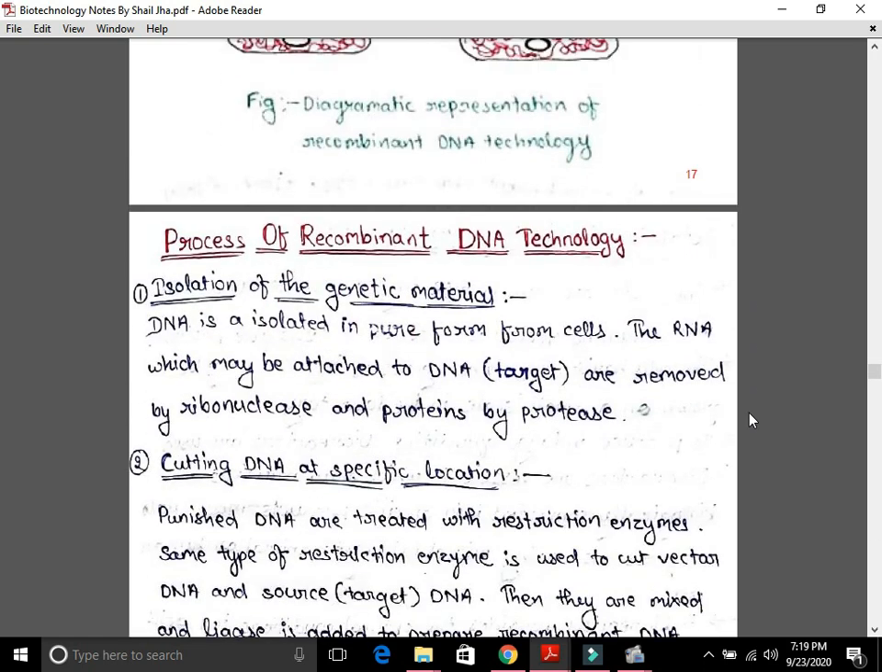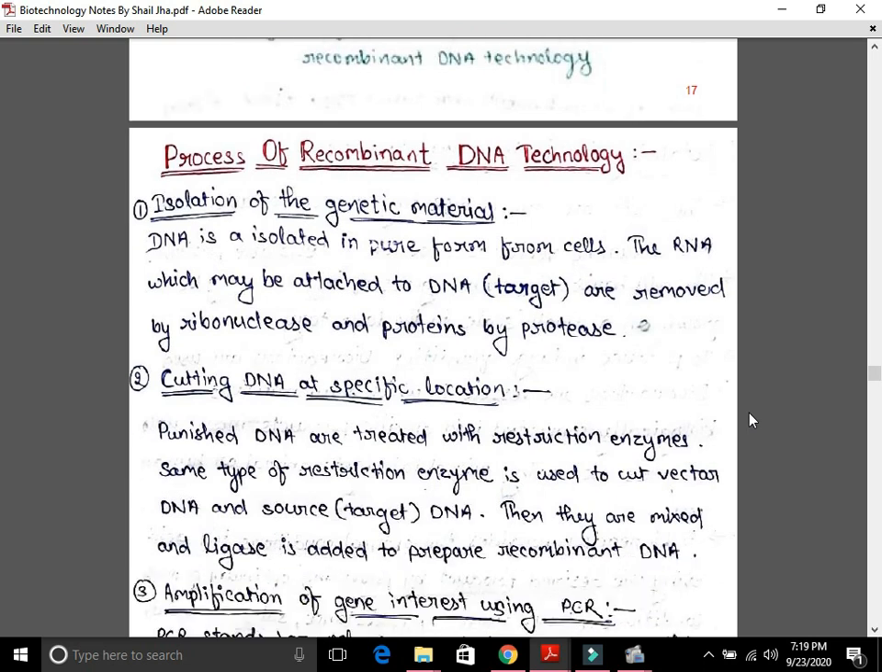From here onwards, the application of all those three concepts, that is restriction enzyme, cloning vectors and competent host, is given. That is process of recombinant DNA technology. This is the next heading of the note. The first one included the concept of those three things. Then this is the next part of the note, that is process of recombinant DNA technology.